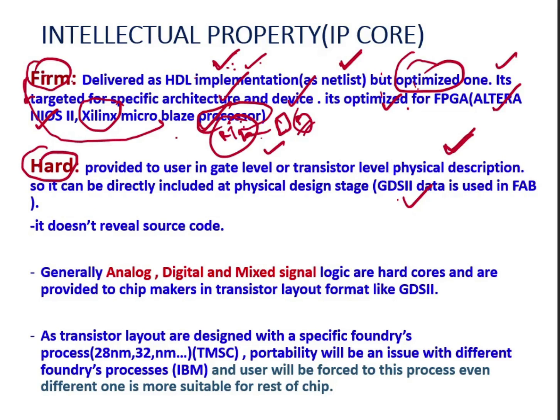GDS2 data is the end of the VLSI design cycle, and the GDS2 data is used in fab. You can directly take the GDS2 data and give it to any fab, and they will fabricate your IC. So if someone wants to buy the hardcore IP, the IP vendors will provide the gate level or transistor level layout design. That layout can be included directly at the physical design stage, which means there is no need to do the synthesis part.